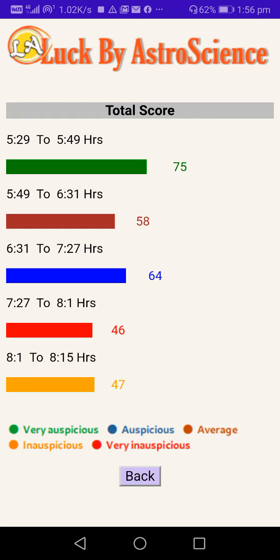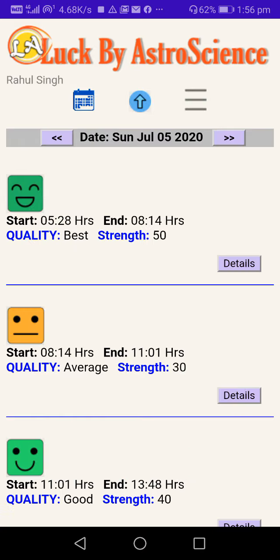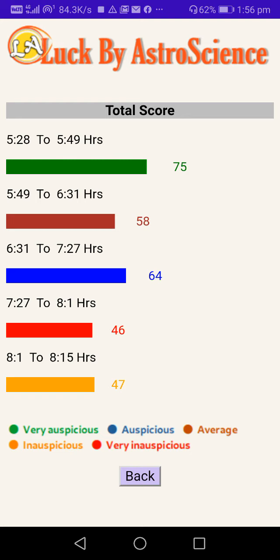Now all those 2.5 to 3 hours are not the same. That means all of that 5:28 till 8:14 is not the same. Okay, now this is where it all happens. The green band usually will be the highest one, and the blue will be second highest. Mostly, rarely it will be different. That is where the name phonetic is changing the game, okay, in the background.